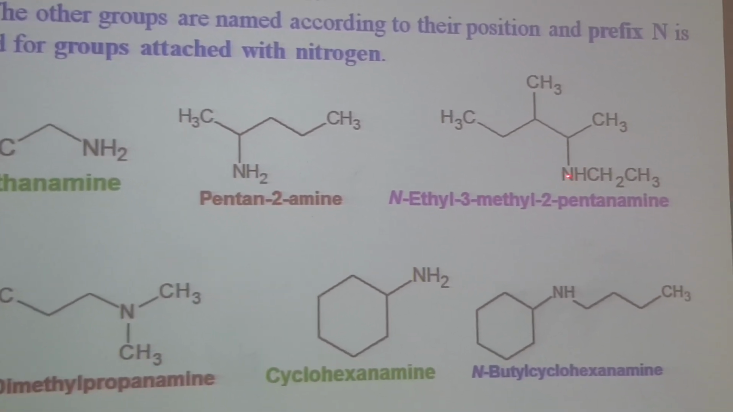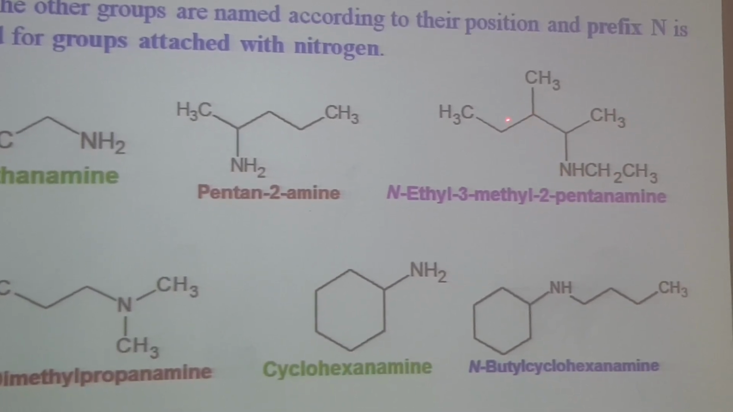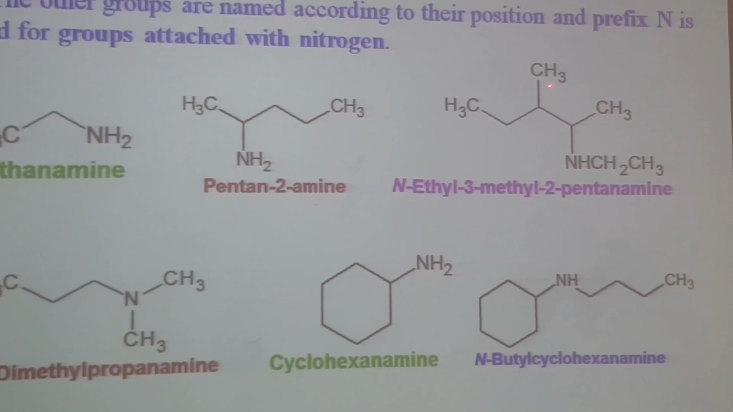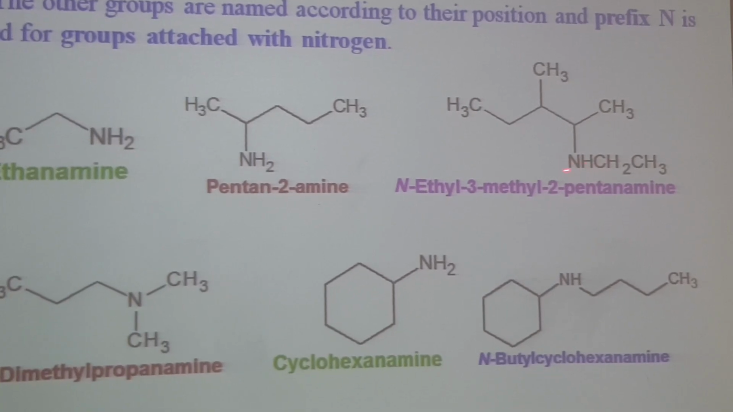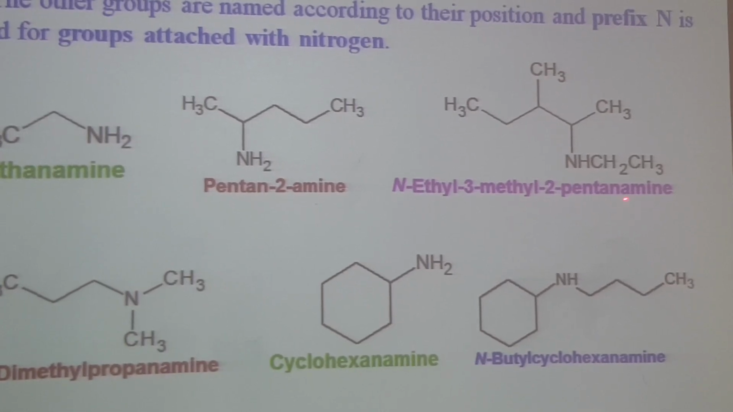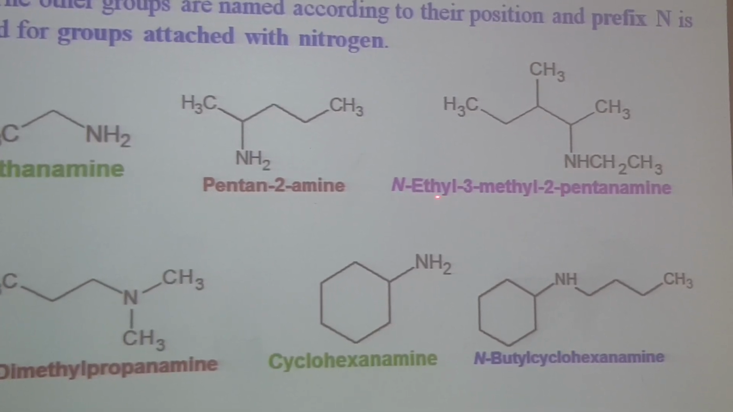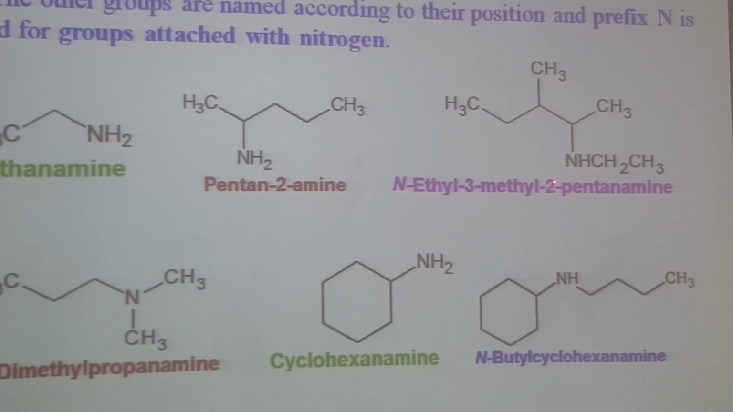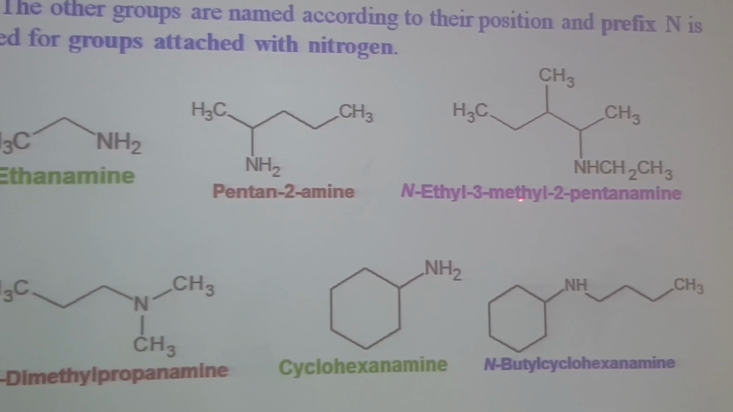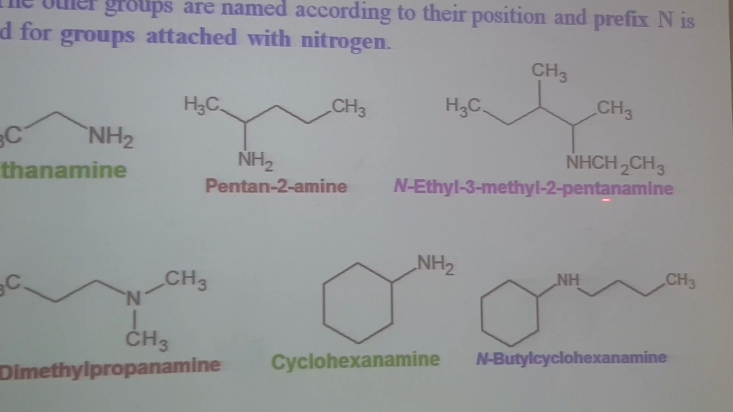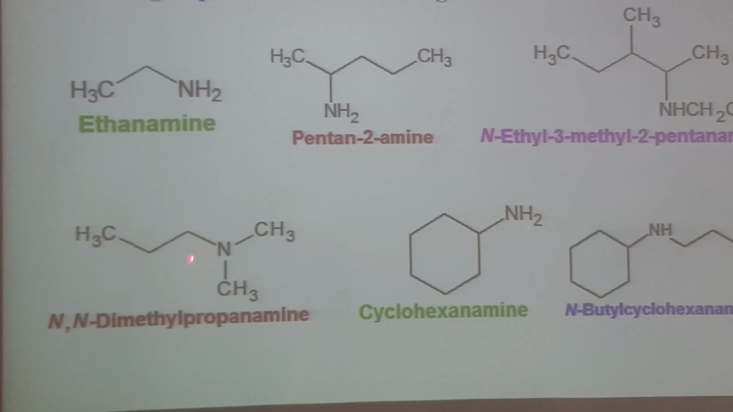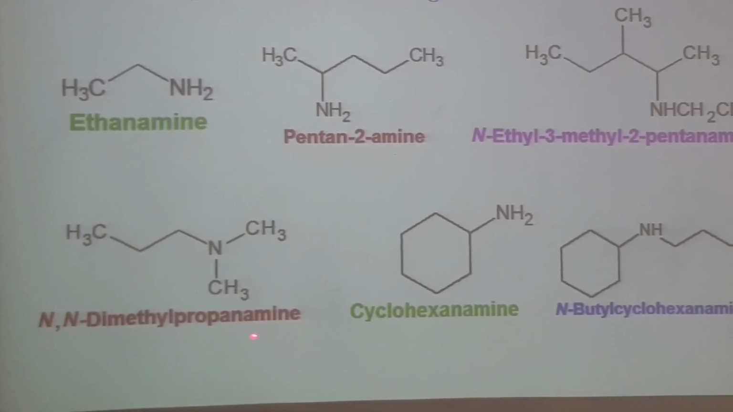So here we have nitrogen, an ethyl group, 1, 2, 3, 4, 5 carbons, pentane. At position 2 we have nitrogen, at position 3 we have methyl. Okay, so it will be N-ethyl, 3-methyl, 2-pentanamine. So this name shows the position of nitrogen at 2, and nitrogen is substituted with an ethyl group, and at position 3 we have an additional methyl group. That's why it will be N-ethyl-3-methyl-2-pentanamine. Then it will be N,N-dimethyl, 1, 2, 3, propanamine. Okay, propanamine.